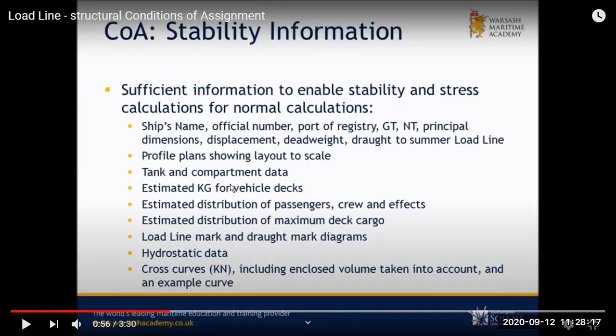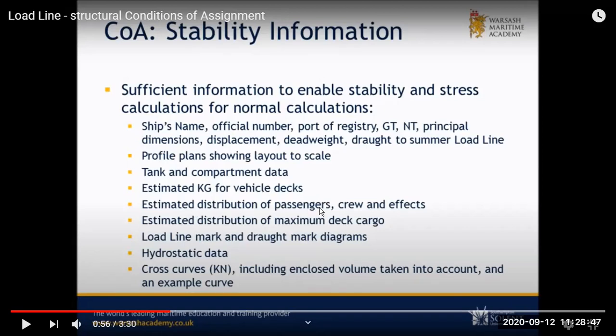First, the ship should be provided with all the stability information, because we don't want the ship to have stresses. So loading manuals or stability particulars, a stability book should be there, which should give all these details: your ship particulars, gross tonnage, net tonnage, dimensions, displacement, and different pumping and piping plans, capacity plans, general arrangement plans, shell expansion plans, tanks and compartment data, their KGs, especially on ro-ro ships, vehicle decks and all.